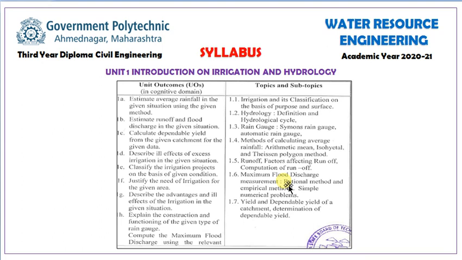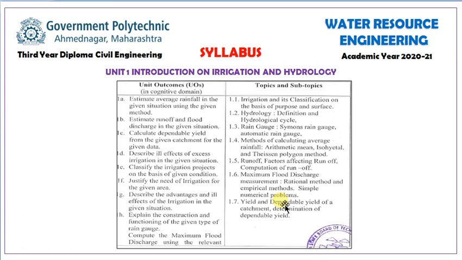Then rain gauge, what is meant by rain gauge, automatic rain gauge, methods of calculating average rainfall, and what is meant by rainfall. Then again runoff, factors affecting runoff, maximum flood discharge, measurement devices, yield and dependable yield of catchment. These are the basic points we have to cover in the chapter.